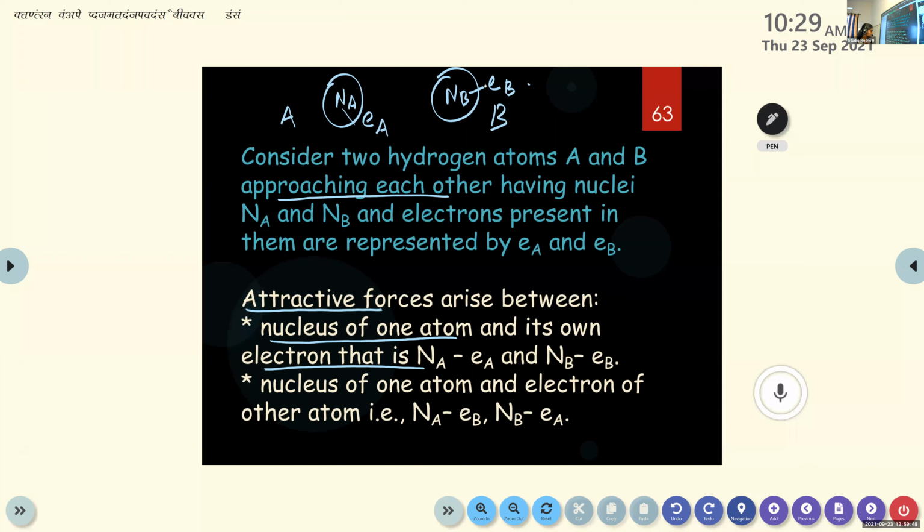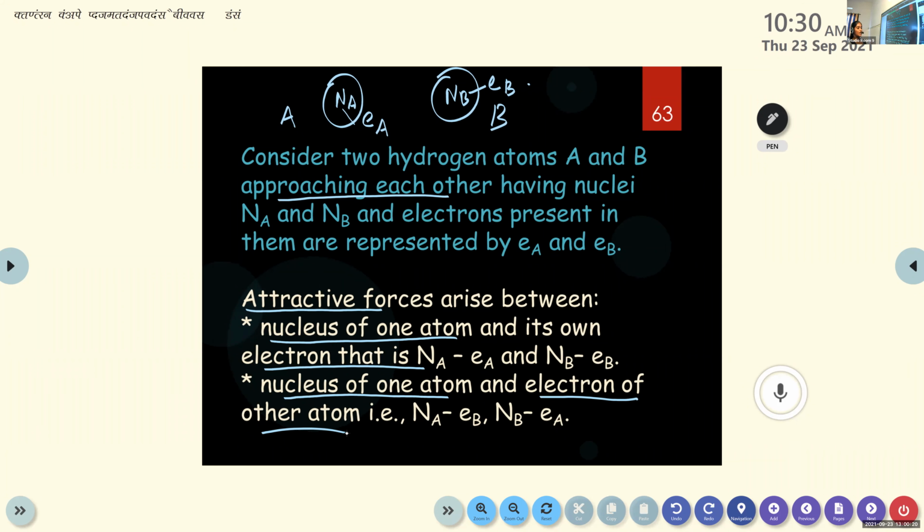Okay, clear? Then another type of attractive force arises between the nucleus of one atom and the electron of the other atom. That is, the nucleus of atom A with the electron of atom B. So, with the same atom and with another atom also. First one, nucleus of one atom and its own electron. Second one, nucleus of one atom and the electron of the other atom.